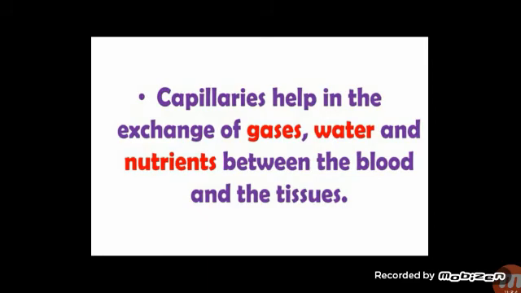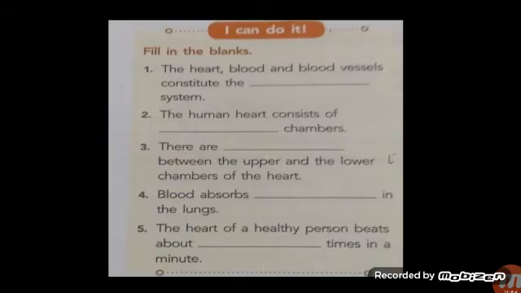Now you have to study about the heart here. Some questions are there. The heart, blood and blood vessels constitute the dash system. So you have to answer these questions. Now only I have told you, the heart, blood and blood vessels constitute the circulatory system.